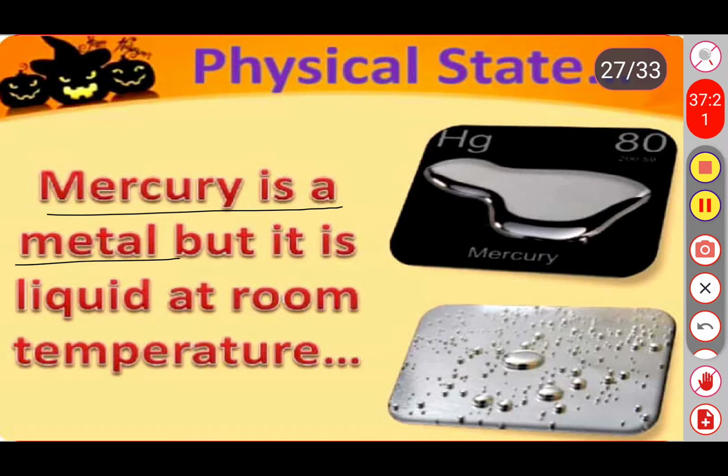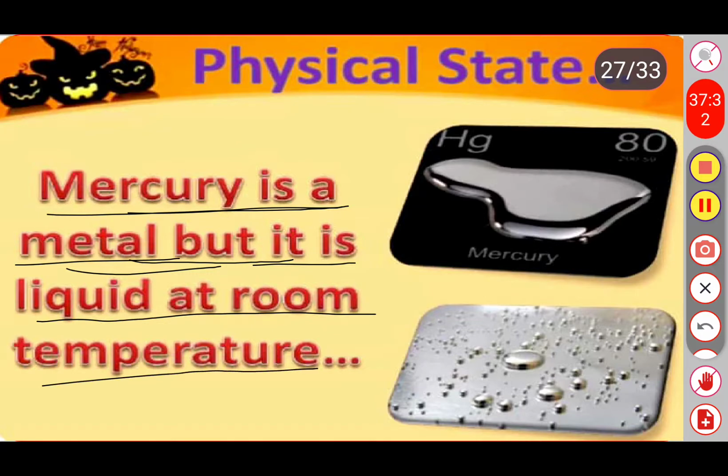We observe in thermometers that mercury is in liquid form. We also have two more metals, gallium and cesium, which have very low melting and boiling points. Okay, see the next one. The next exception case is about melting and boiling points.